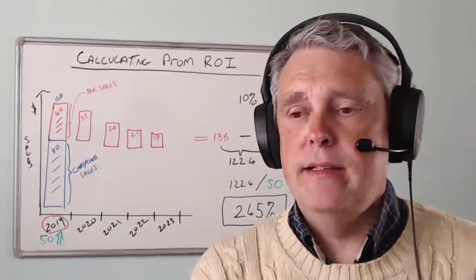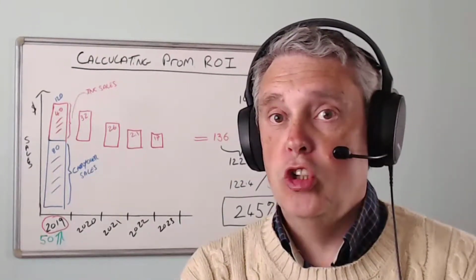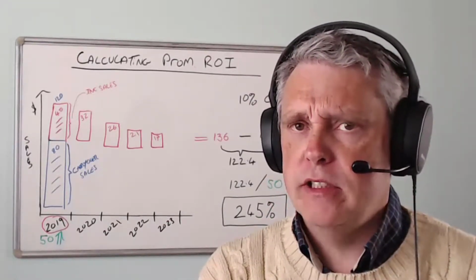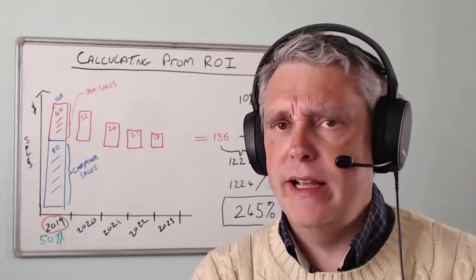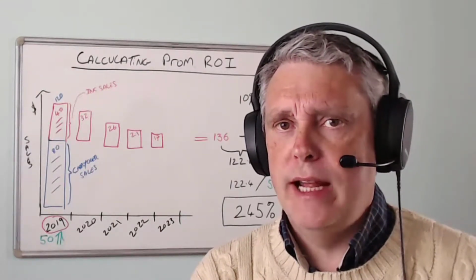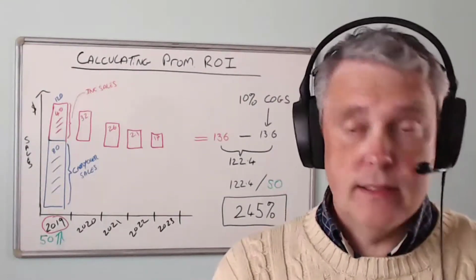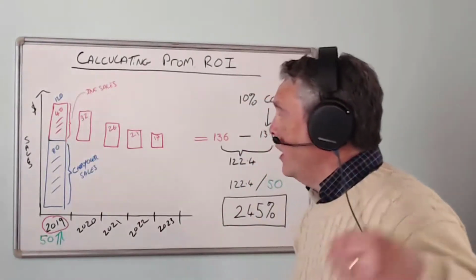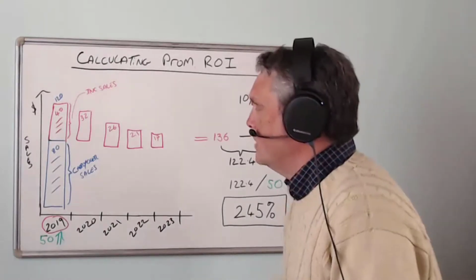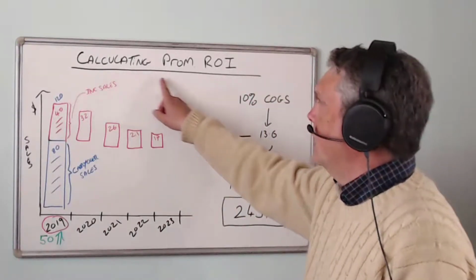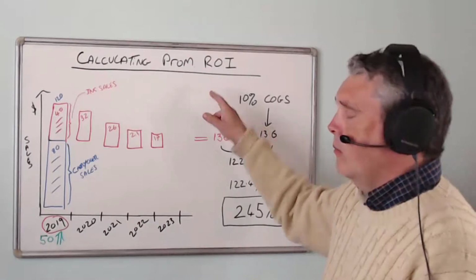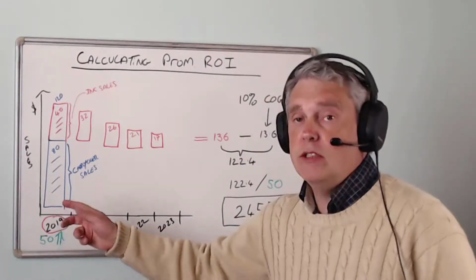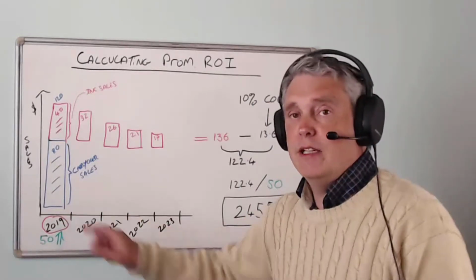So that explains the 5-year long-term expression, but it doesn't explain how to calculate the promotional ROI itself. So let's do that. And to do that, I have yet another chart on my whiteboard. Here we go. So let me try and explain what's happening here. We're going to calculate the promotional ROI for the year 2019, which is the optimization year in our database at the moment.